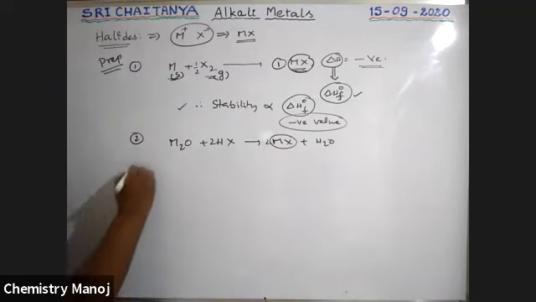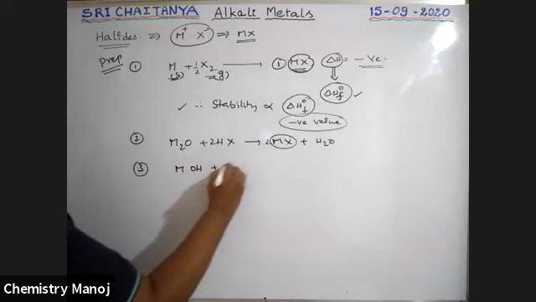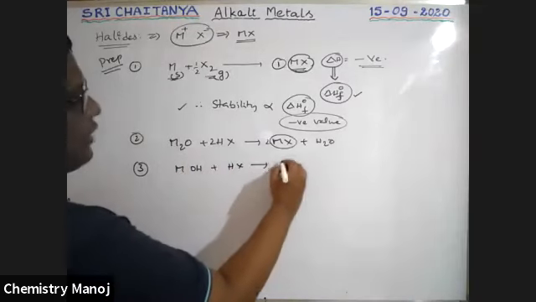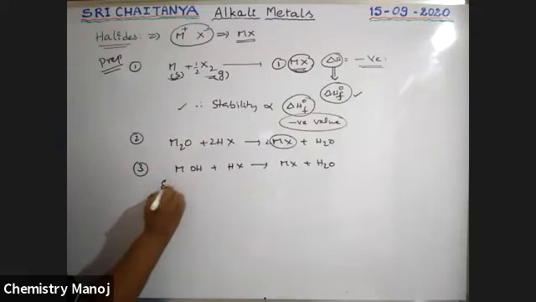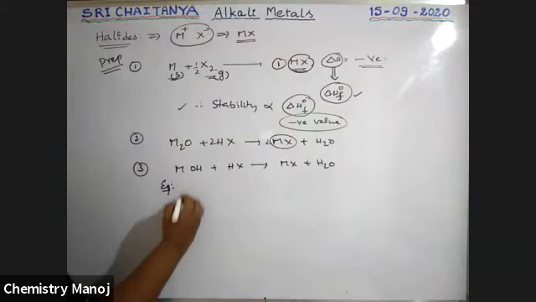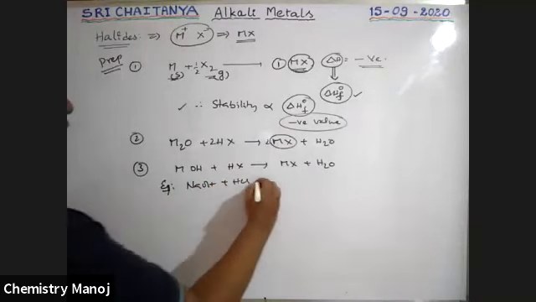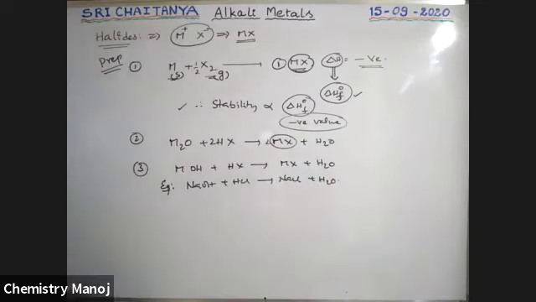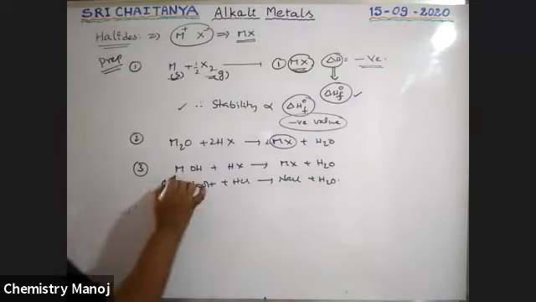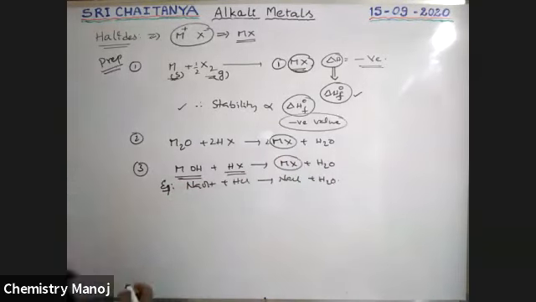Next, similarly, a metal hydroxide reacts with HX, that gives metal halide and water. A simple example we use many times: NaOH plus HCl gives NaCl plus H2O. It is the acid-base neutralization reaction, boys. So like this, metal hydroxide reacts with hydrohalic acid and gives metal halide as the product.